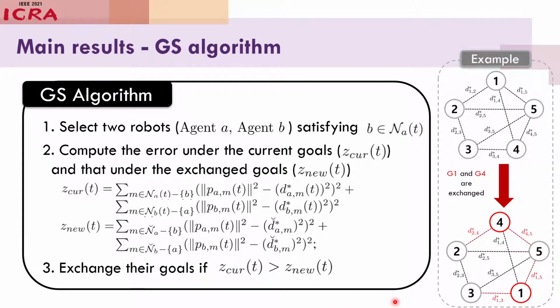Let's see the example on the right side. Assume that the current target formation is given like the upper figure. Now we select agent 1 and agent 4. Then using the formula on the left side, we can compute Z cur and Z new. If Z cur is bigger than Z new, the goals of agent 1 and agent 4 are exchanged. And then the target formation becomes like the lower figure.